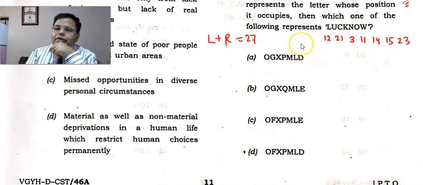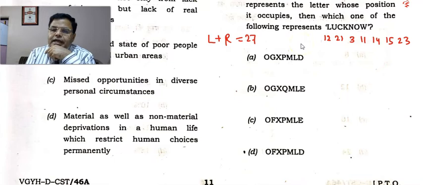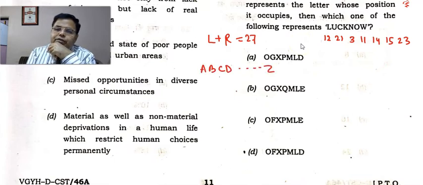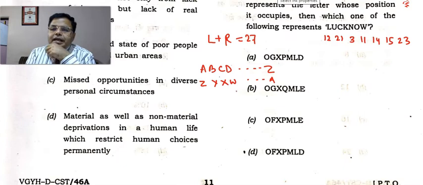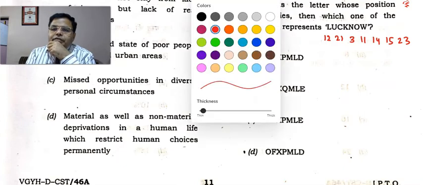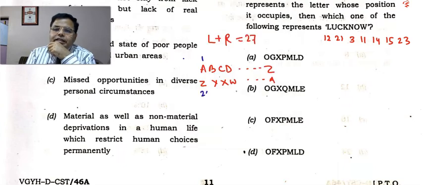If you write A, B, C, D till Z, and then write this in reverse order, Z, Y, X, W, and so on to A, then the position from left and right will add up to 27. The positions of any alphabet will sum to 27. So this is 1, this is 26, 27; this is 2, this is 25, 27; 3 and 24, 27; 4 and 23 is 27.